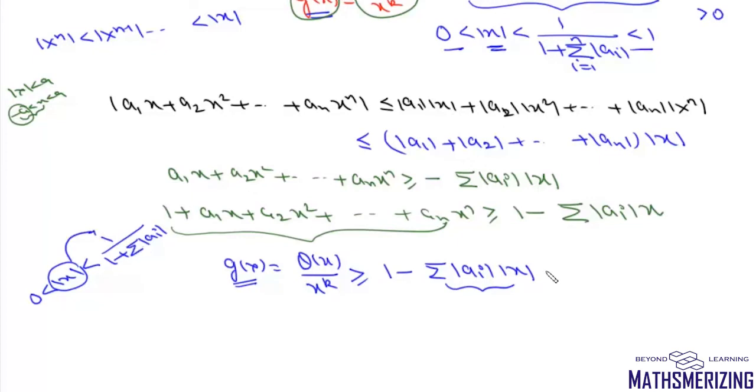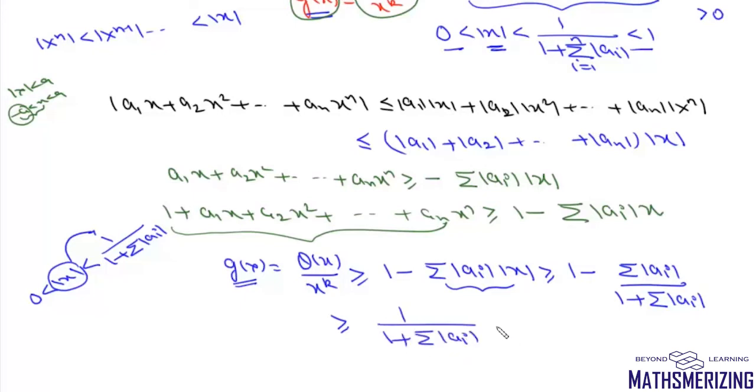So we can write this g(x) is greater than or equal to 1 minus summation mod ai upon 1 plus summation mod ai, which is 1 upon 1 plus summation mod ai, and which is clearly greater than 0. So that means when the value of mod x lies between 0 and 1 upon 1 plus summation mod ai, then the value of this g(x) is always greater than 0, and that's your first part.